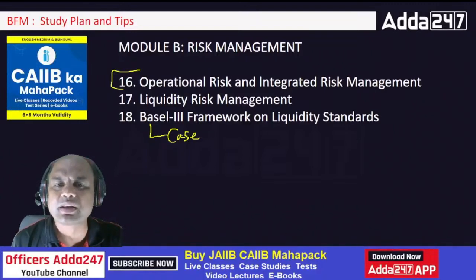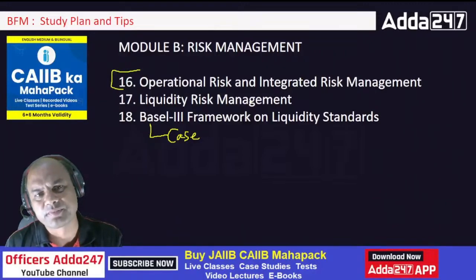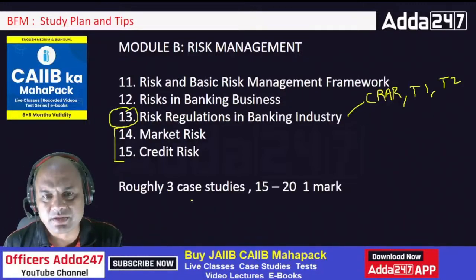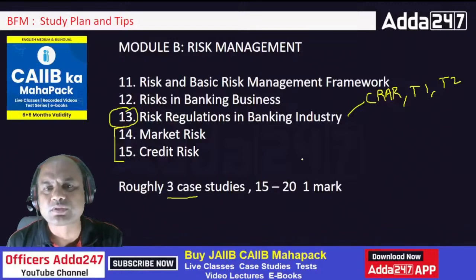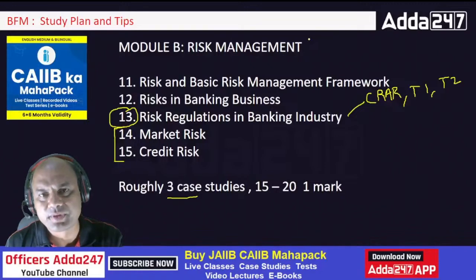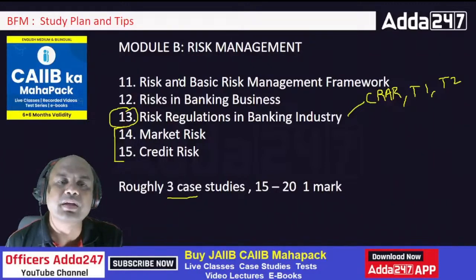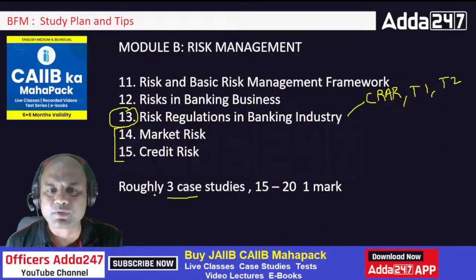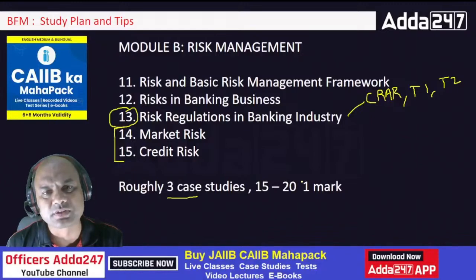Liquidity risk management, theory questions generally. So these are all case studies and one-liners. Again here 3 case studies, 15 to 20. So roughly again 30 marks. So 30 for A, 30 for B. Got it? Remaining 2 are roughly 20-20. So risk and basic, you know these chapters by now. So I've told you the case studies and 1 mark questions also.